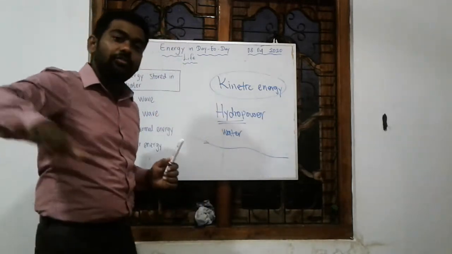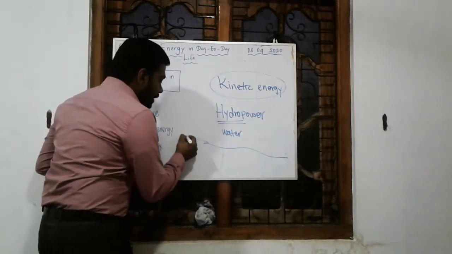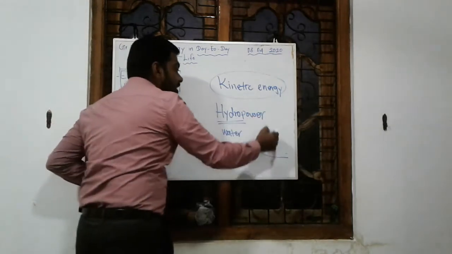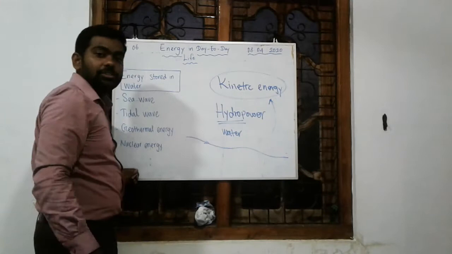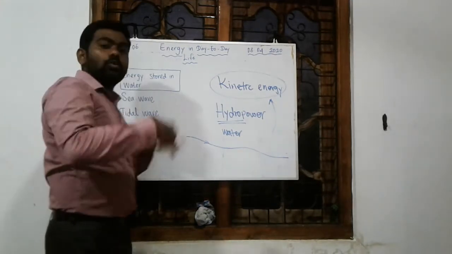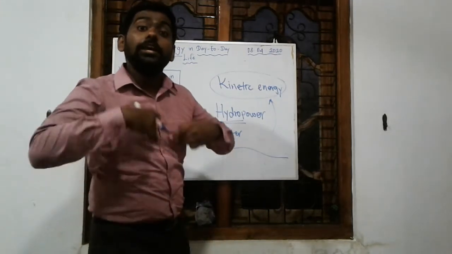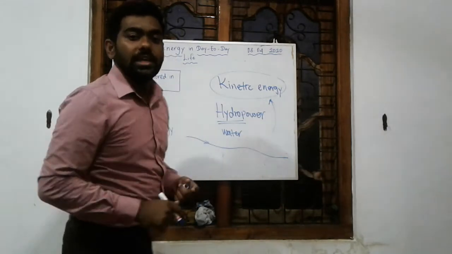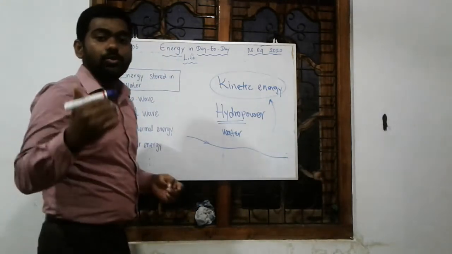You can see the water is flowing, water is moving. It has kinetic energy, so we can convert the kinetic energy into a different, very useful form of energy, that is electricity.